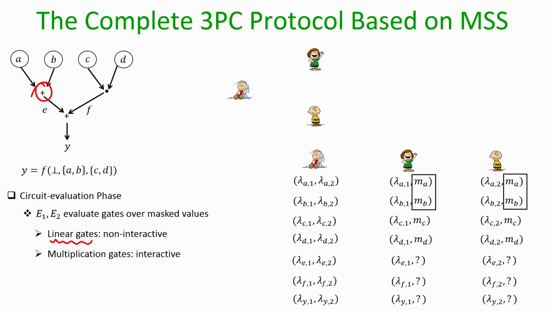For the plus gate, the evaluators only have to add the OTP encryptions of A and B, and that will ensure that the value E is now available in 3-party MSS sharing semantic. So, this plus gate is evaluated, then they go to the multiplication gate.